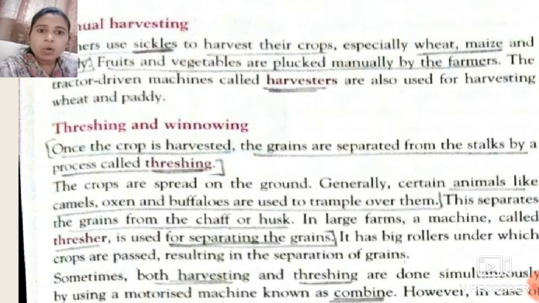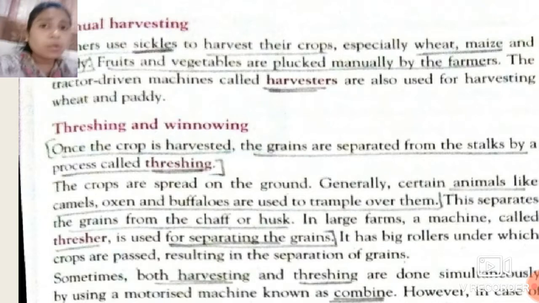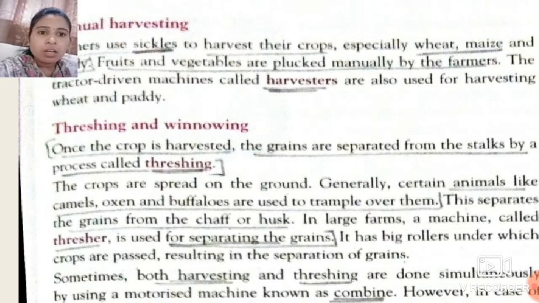They trample over them so that the grains present in the chaff or the husk get separated. So this is the basic or older method. But this method is not applicable for large farms, because if we have a large area with crops, we cannot use animals every time for separating the grains from the chaff.